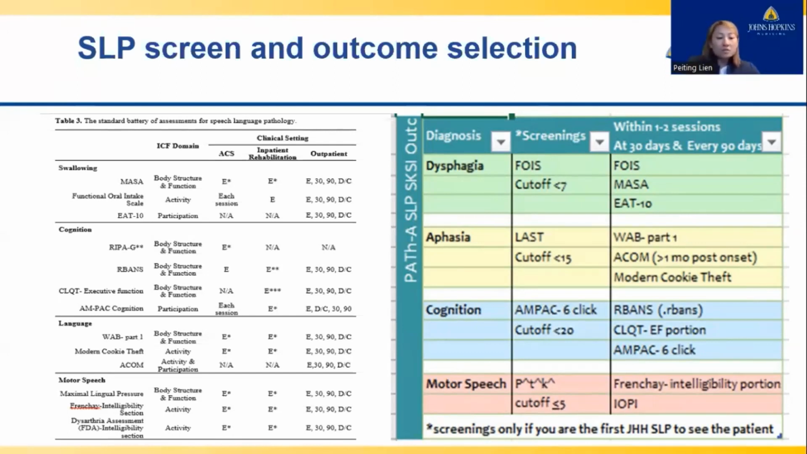However, for patients with disorders of consciousness, only the Functional Oral Intake Scale and the AM-PAC cognition were completed at initial evaluation. Now, if individuals scored below a specific cutoff score on the screening test, and these deficits were not baseline in nature, then clinicians would complete the selected detailed assessment within that functional domain.